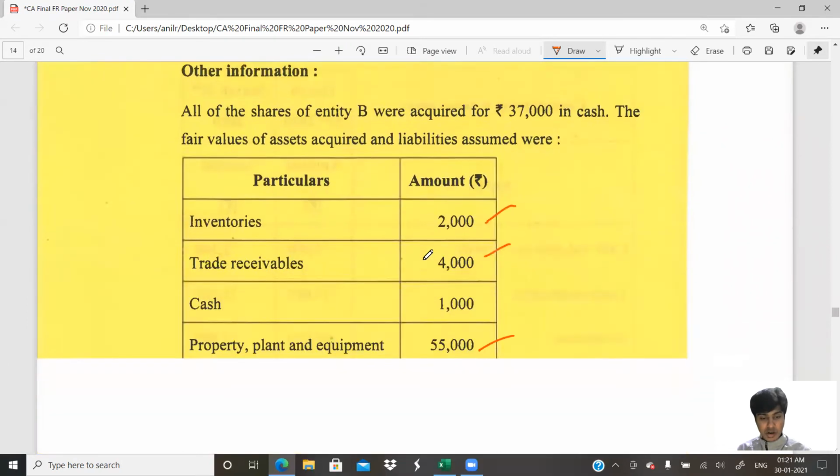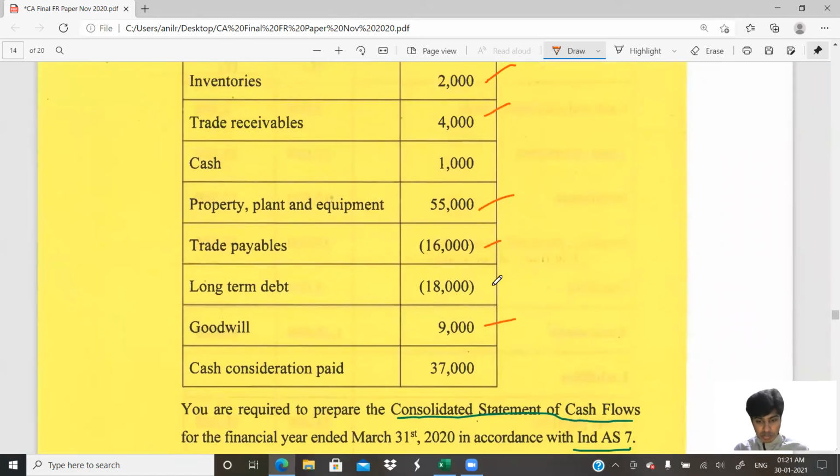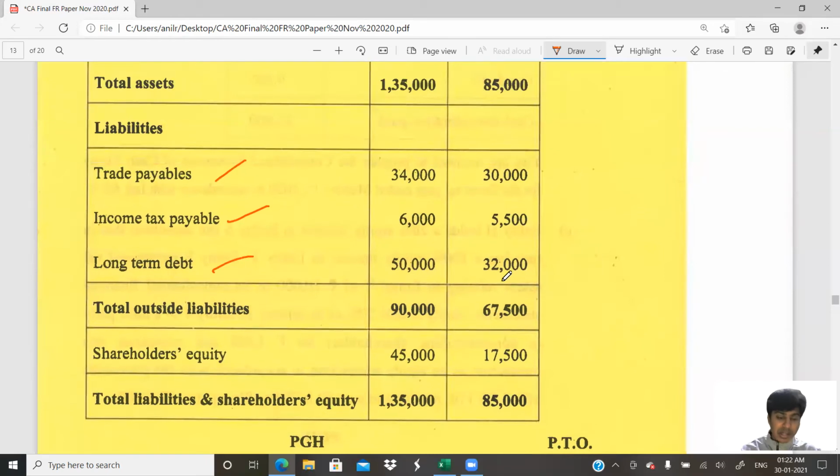Let us see subsidiary, how much did we take? When we did the subsidiary acquisition, long-term debt acquired is 18,000. So we acquired 18,000 from there. 50,000 it became: 32,000 our own debt, 18,000 acquired from subsidiary, total 50. So perfect. There is no new debt taken. If there was new debt taken, I would have written in financing activity as cash inflow, debt taken. But there is nothing here. So we're done with this also. If you want, you can prepare a ledger account.